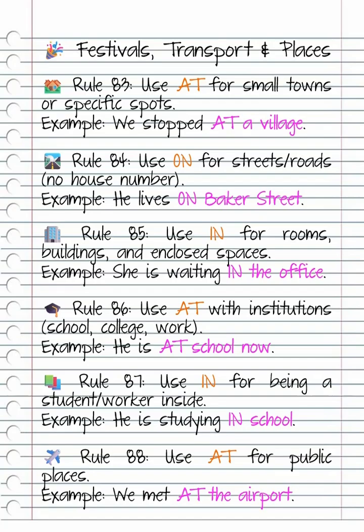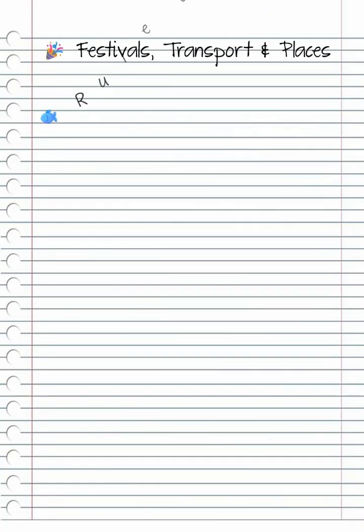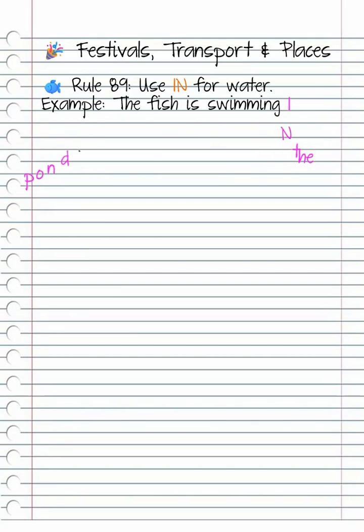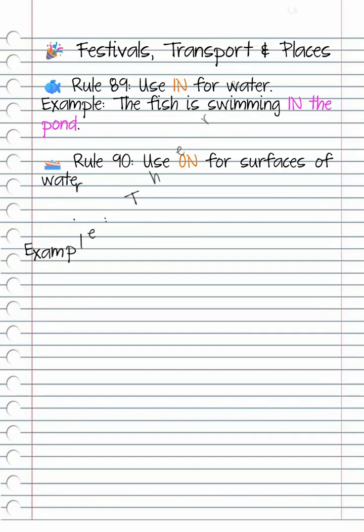Rule 89. Use in for water. Example, the fish is swimming in the pond. Rule 90. Use on for surfaces of water. Example, there's a boat on the river.